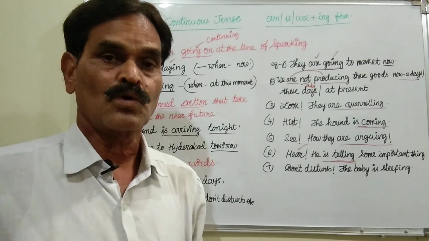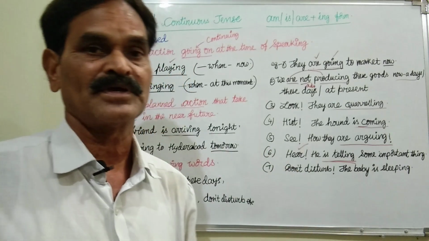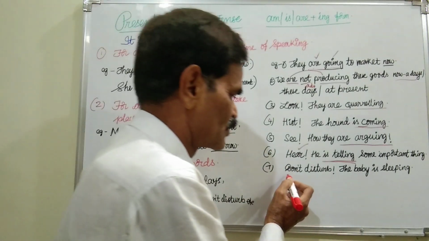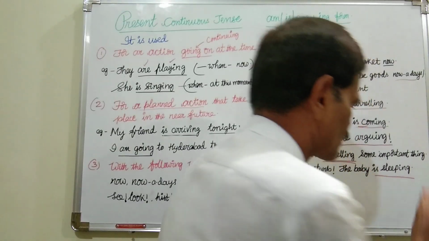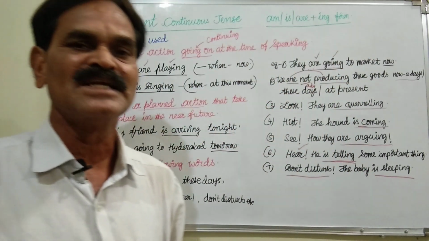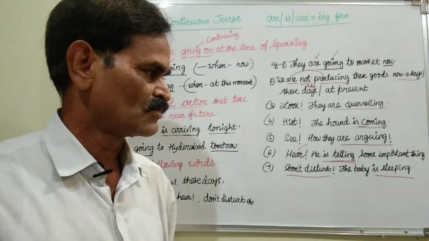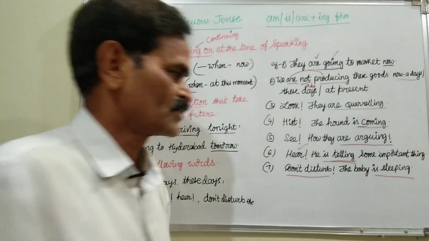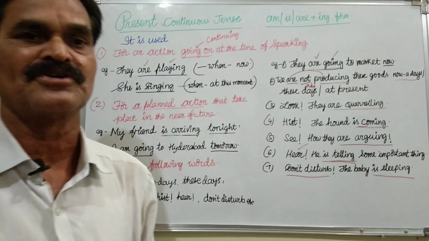In the same way, "Don't disturb. The baby is sleeping." So here also, when "don't disturb," this kind of wording is there, we must use present continuous. We cannot say "the baby sleeps," simple present tense. We cannot say "the baby will sleep." In that way you cannot say. We must write only ing: am, is or are plus ing form only, present continuous.